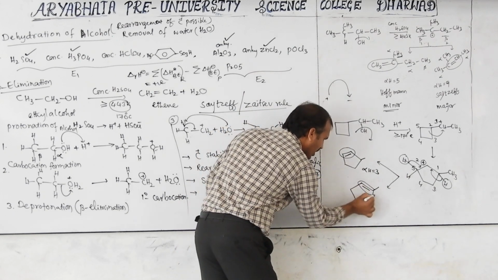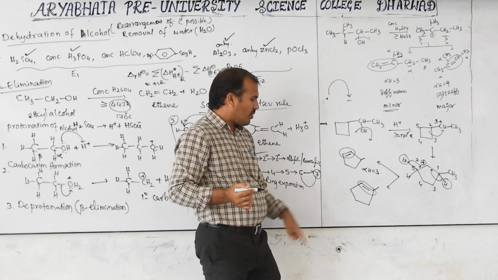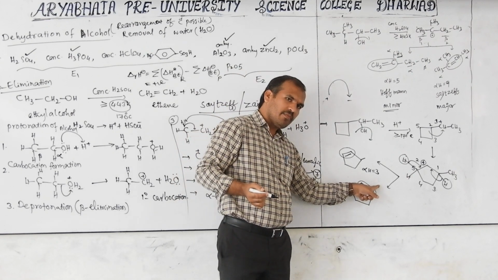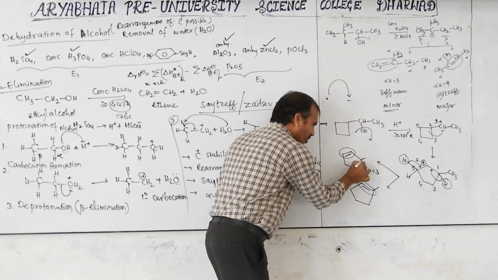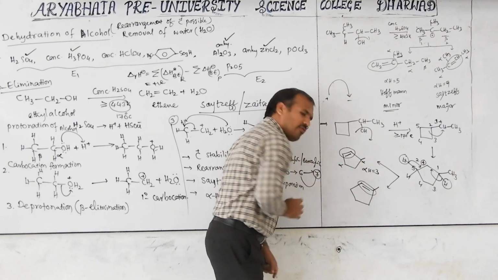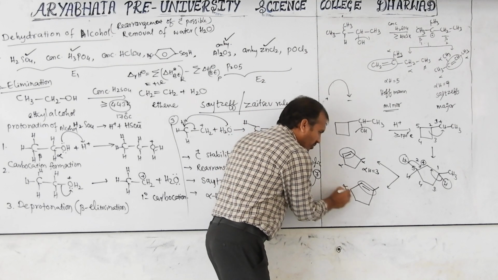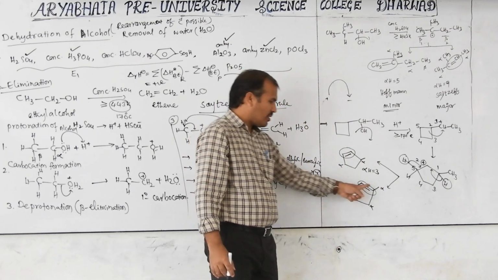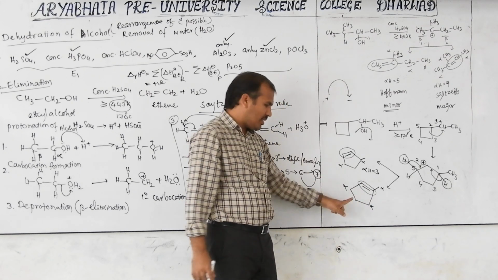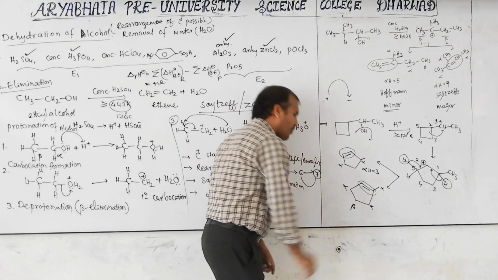Check here. This is an alkene bond. In this alkene bond, this alpha, this alpha, this alpha. Here alpha, here alpha, here alpha. Next carbon alpha, next beta. This is beta, that's why I am not counting it.